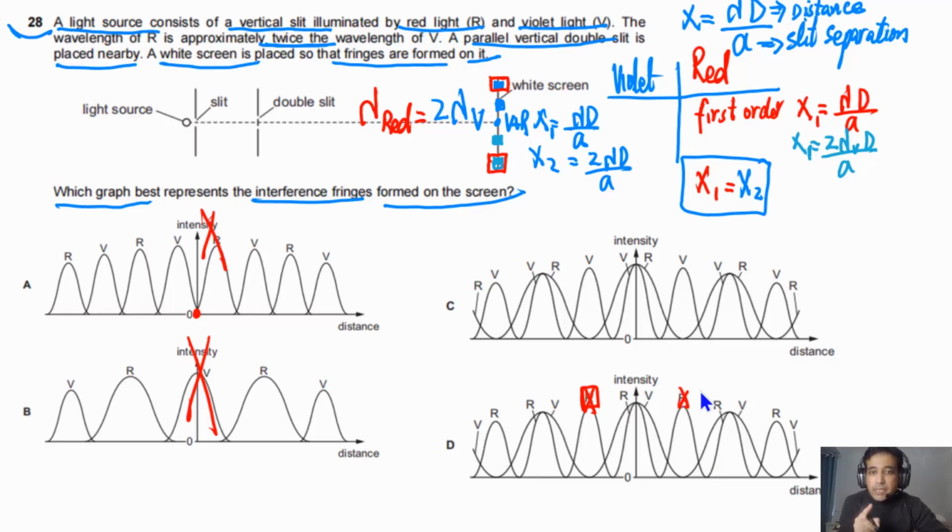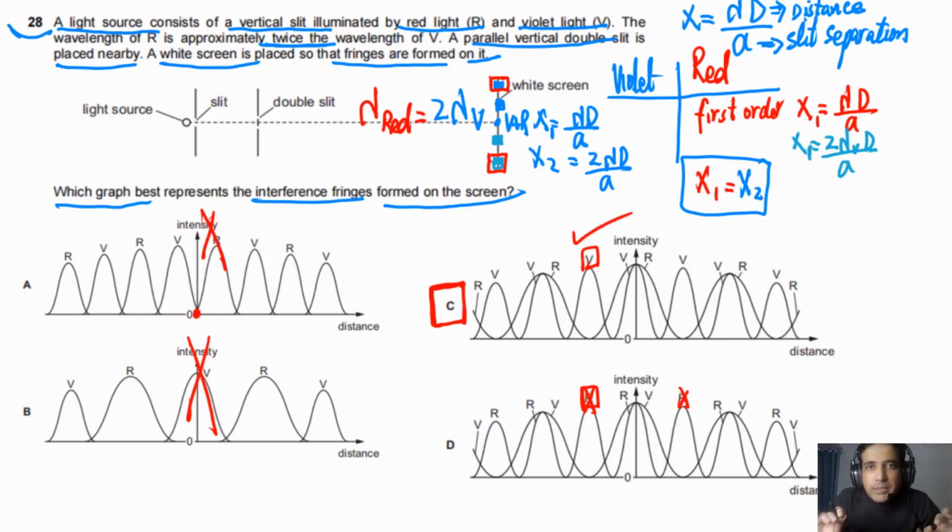Now if you look at this one, you will see you have violet, you have red, violet and red. So it means that this one is possible, because first order we will see violet here, and here you will see violet and red, and also violet and red together we will see, as you can see here. So this side is also true. It means this one is a possible answer. So C is the possible answer.